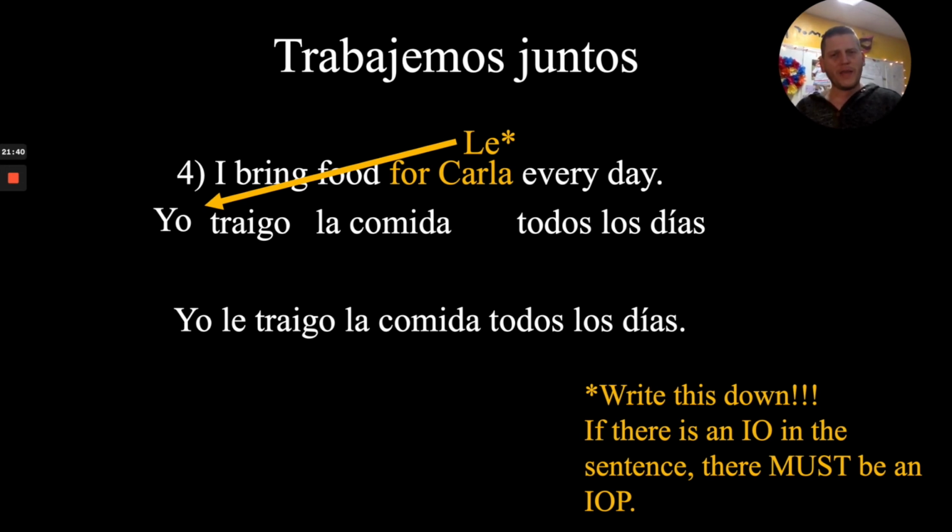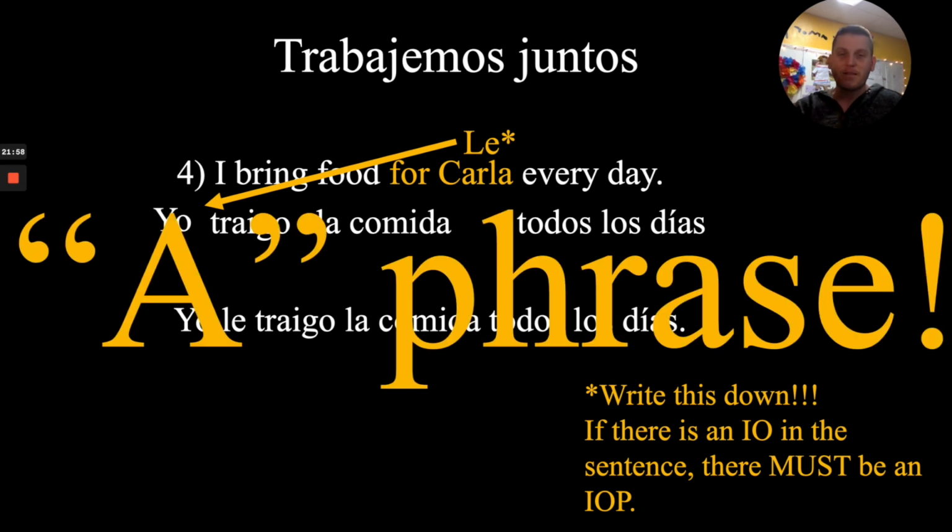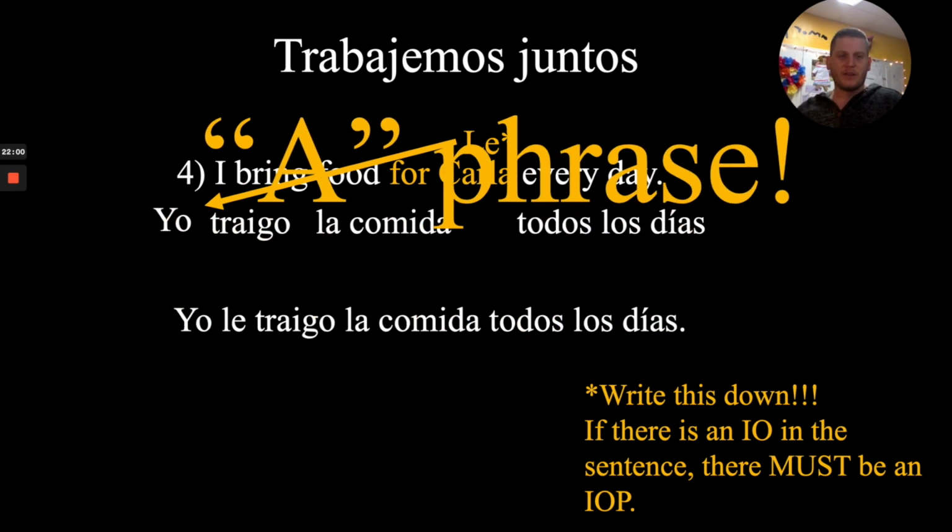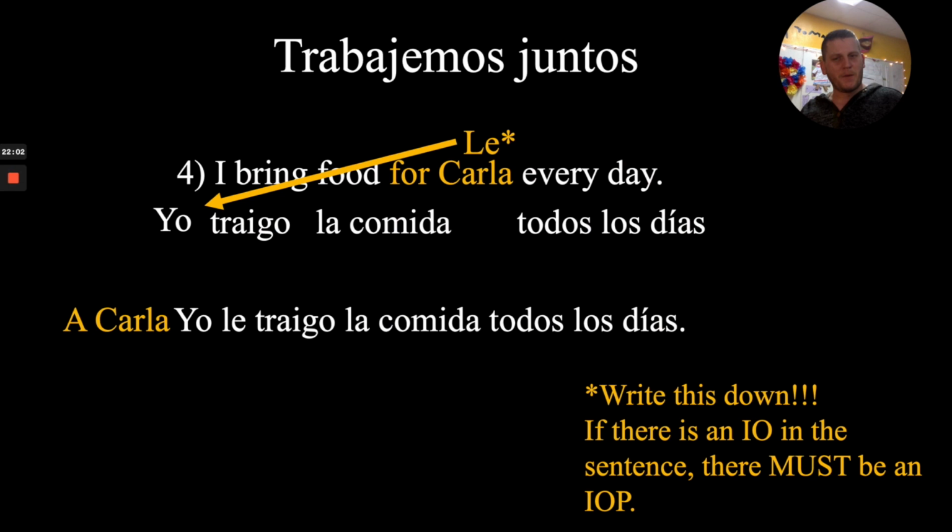But now we haven't specified that it's Carla to whom we're bringing the food. So how are we going to specify that le is referring to this gal named Carla? Once again, I hope you're saying a special kind of phrase, an a phrase. So let's do it right now. There we go. A Carla yo le traigo la comida todos los días.